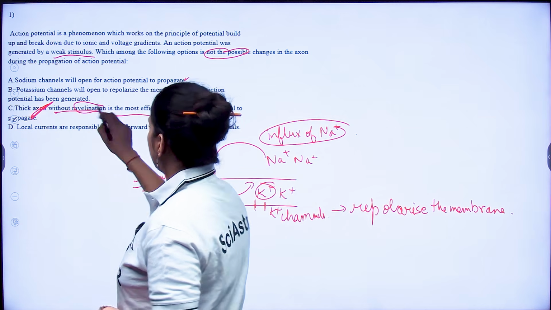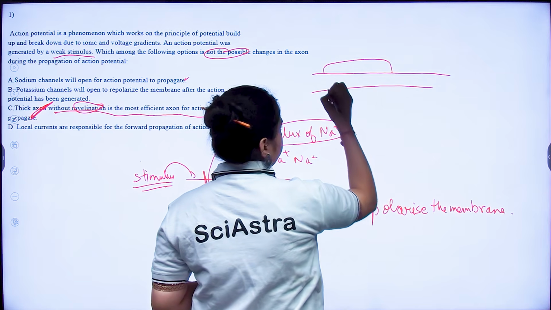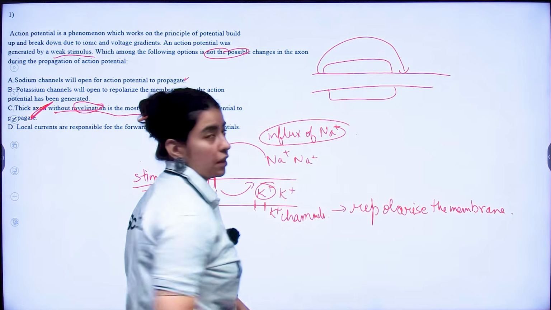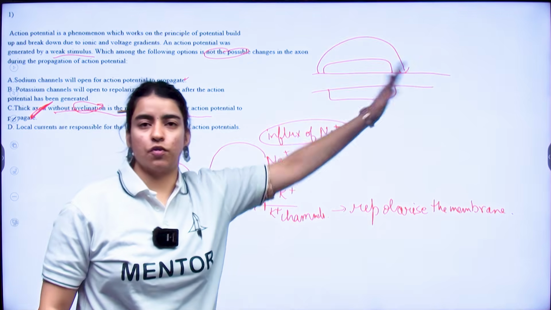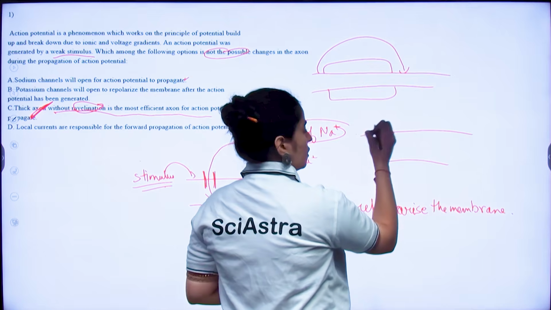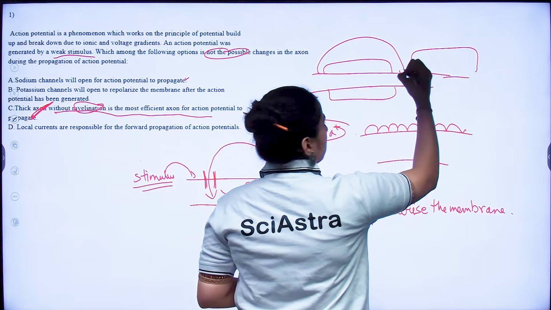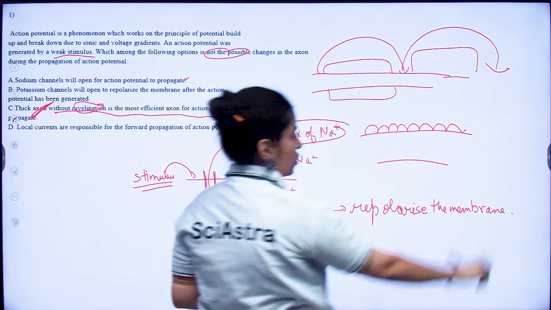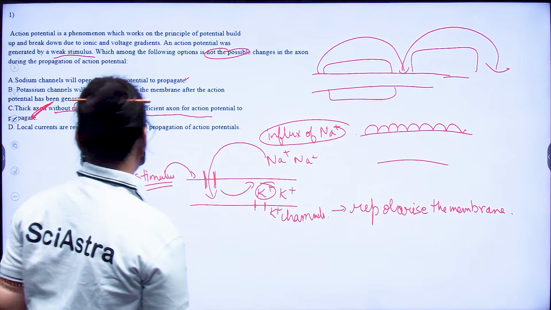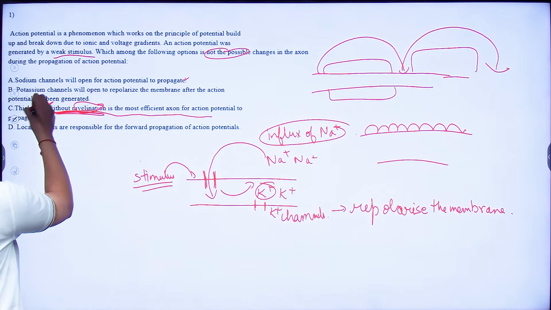Because when your axons are myelinated, your signal transfer is actually faster. Thick axons, yes, but if it has no myelin, my signal will shift like this. But if it is myelinated, my signal is going to make bigger jumps. So having a myelinated thick axon is more favorable. So option C is incorrect here because they have said without myelination.